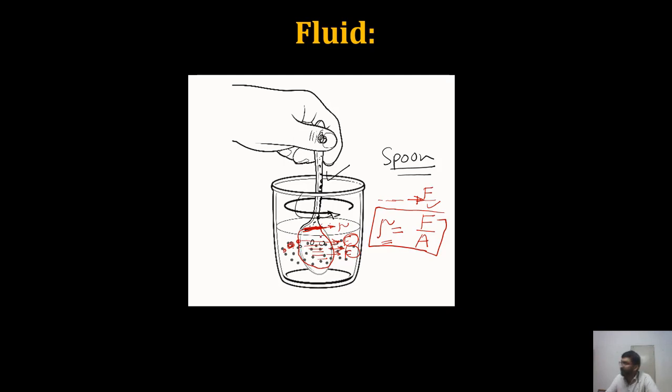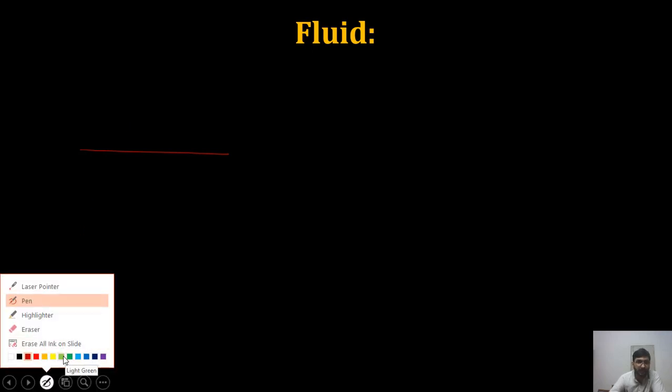So now we will see the mechanics behind shear stress, like how shear stress is related to various properties. Let us consider a flat plate on which I am having a fluid.